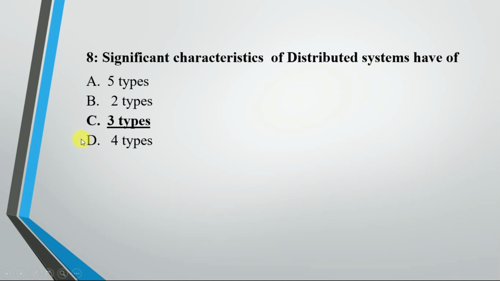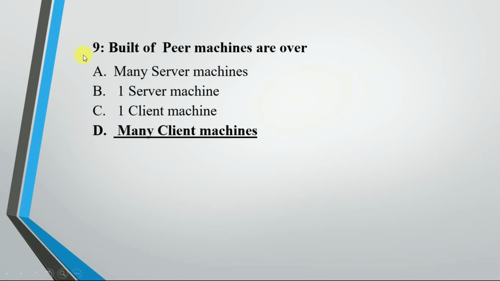The answer is 3 type. Basically we have various characteristics as well, but the major ones are 3 type. Now the question is, a network built of peer machines is over. Options are many server machines, one single server machine, single client machine, many client machines. The answer is option D, that is many client machines.